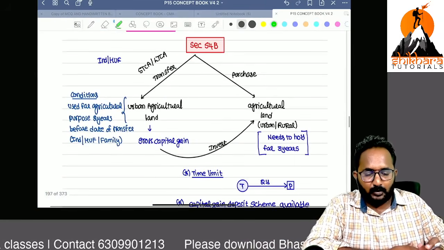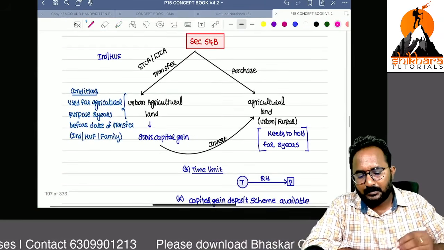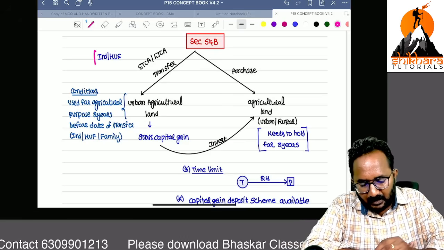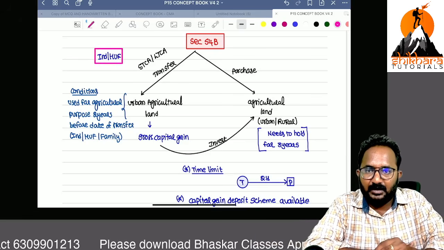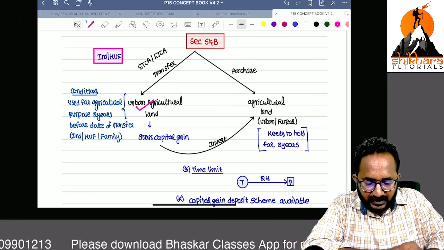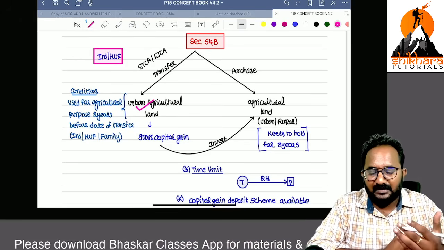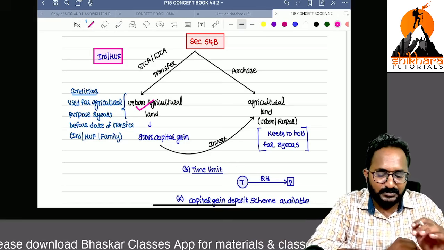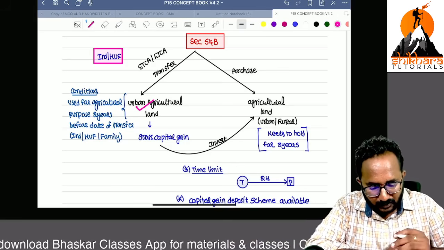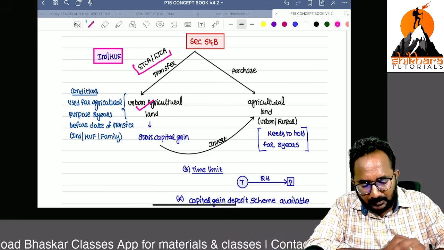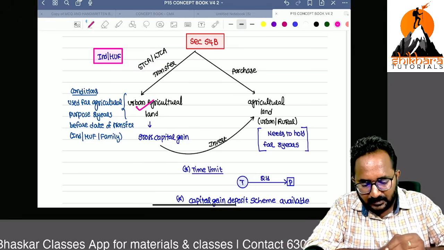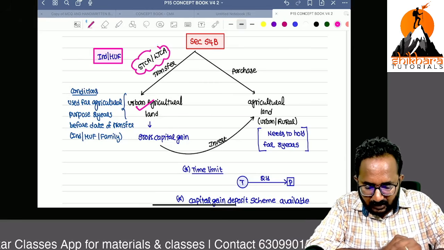Next, 54B. Simply I will tell you, this exemption is also available for individual or HUF only. I will tell you the reason. Here you are transferring urban agricultural land. Agricultural land will mostly be available in the hands of an individual or HUF. That's why this exemption is also restricted to individual or HUF only. The asset transferred may be a short-term capital asset or a long-term capital asset.